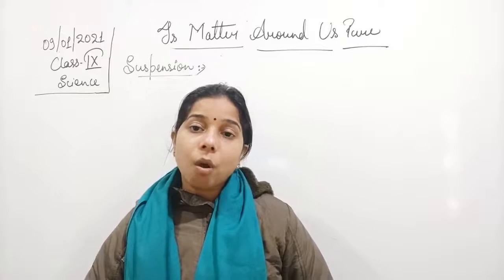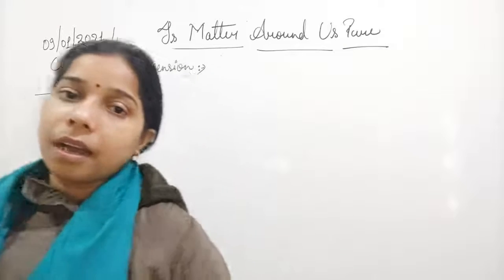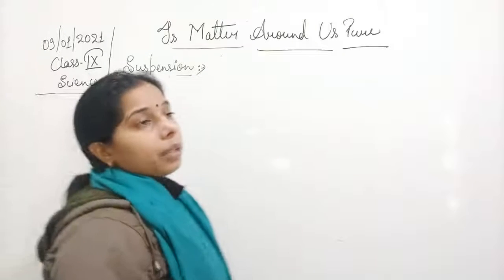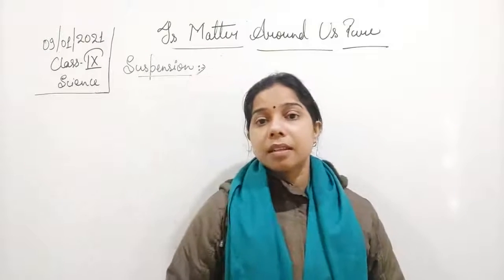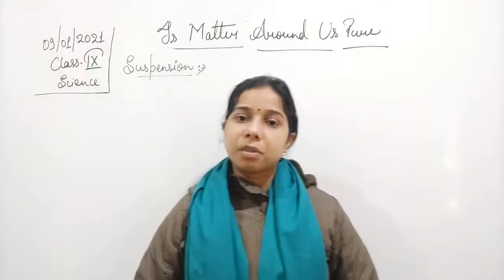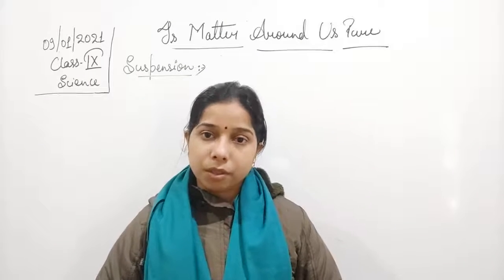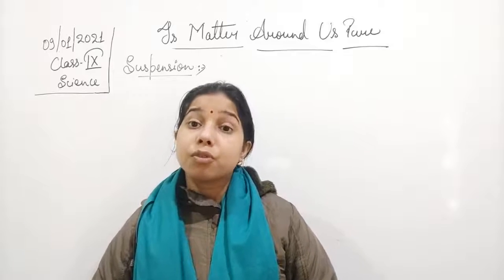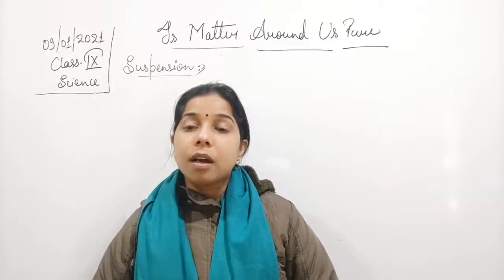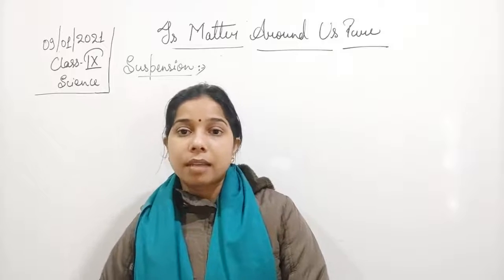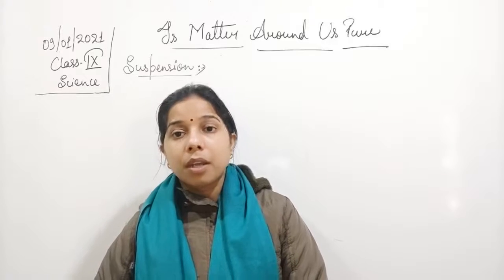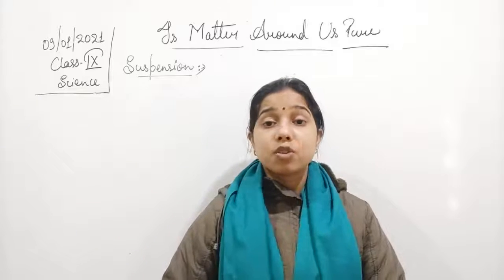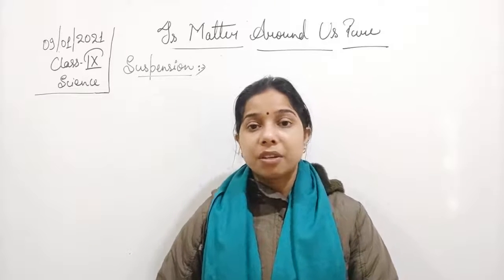But if we talk about the suspension, it is a heterogeneous mixture. Now we know one thing, students, there are a few substances which are not dissolved in water. Okay, so basically those substances which do not get dissolved are known as the suspension. Okay, and just because of that we say that suspension is a heterogeneous mixture.